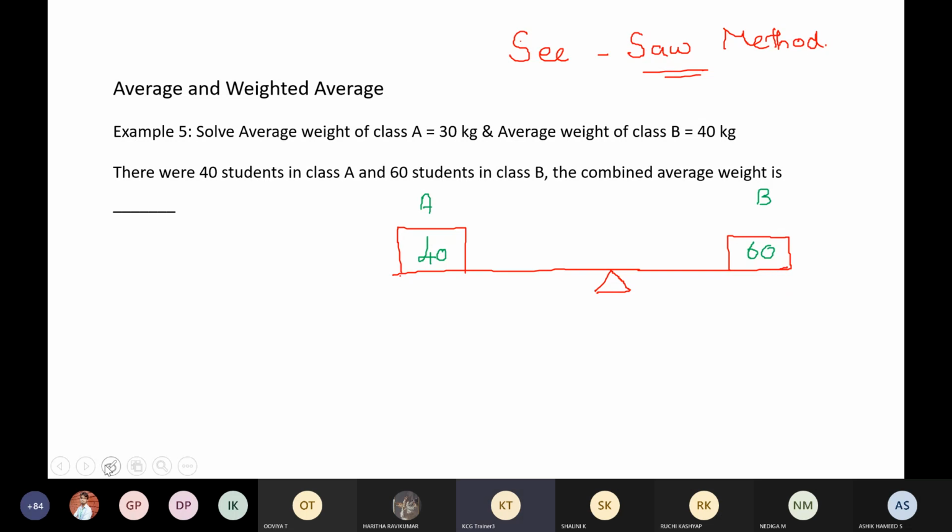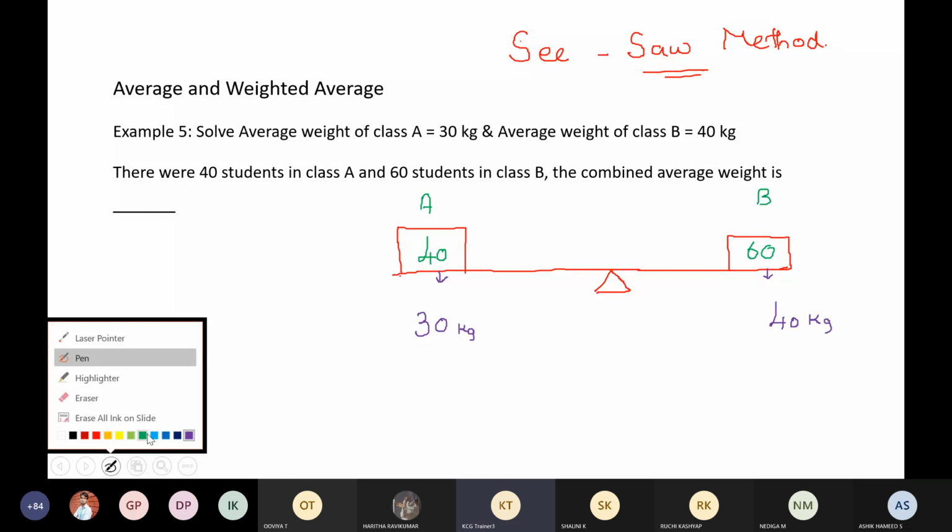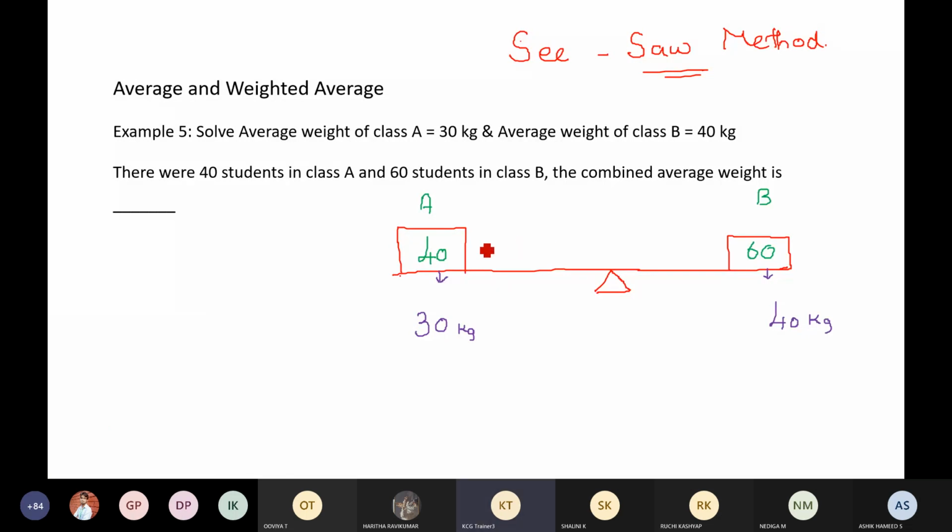Okay. Now, write down their average at the bottom of these. In class A, what is the average? 30. In class B, what is the average? 40. Clear? Done. Now, the next thing that you're supposed to do is find out the ratio of 40 and 60. 40 and 60 are in what ratio, guys? Very good, Harivardhani, superb. So they are in 2:3.